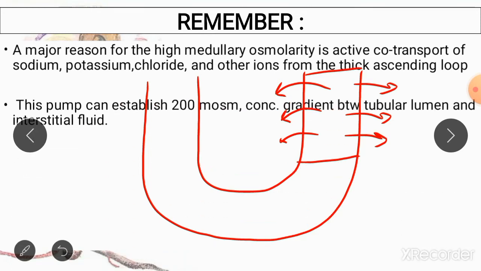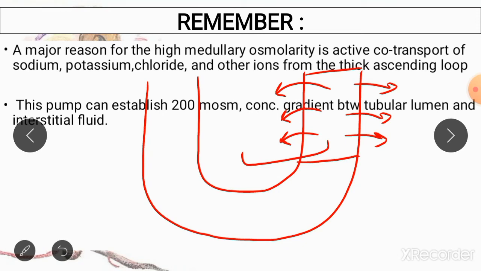Now secondly, you must remember that the ability of the transporter present in the thick ascending limb to concentrate your interstitium is around 200 milliosmoles. That means it can only produce a gradient of 200 milliosmoles between the nephron and the renal medulla. What does this mean?